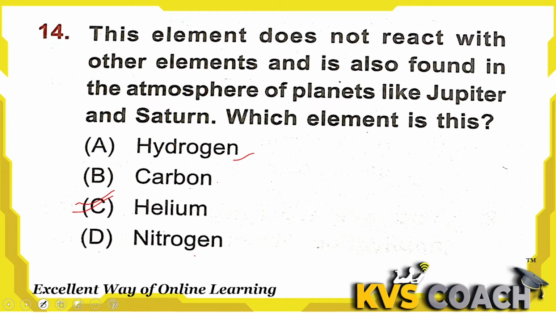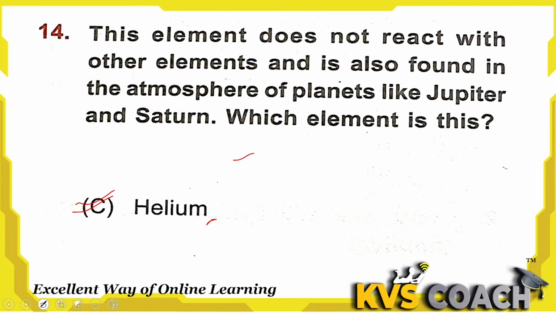Nitrogen also reacts with oxygen and makes nitrogen dioxide. I am taking oxygen as an example because it is available in the air. But helium cannot react with any gas or any element. So helium is the right answer here.